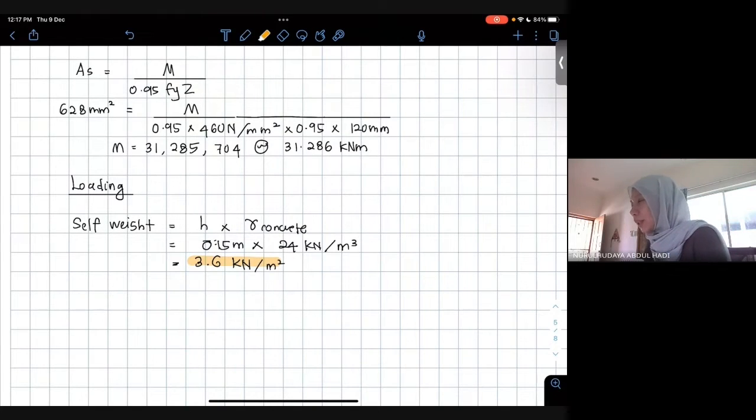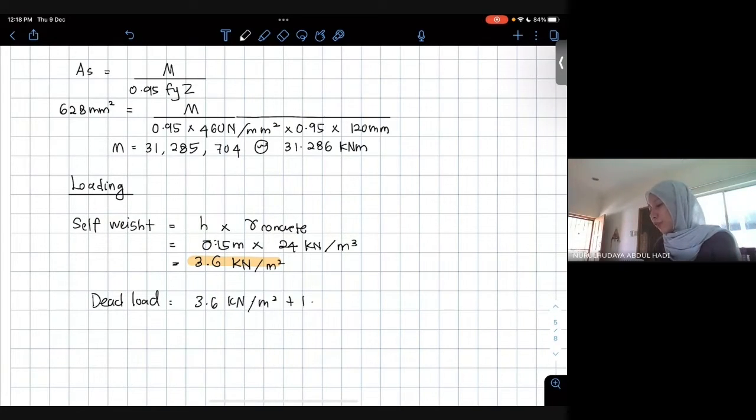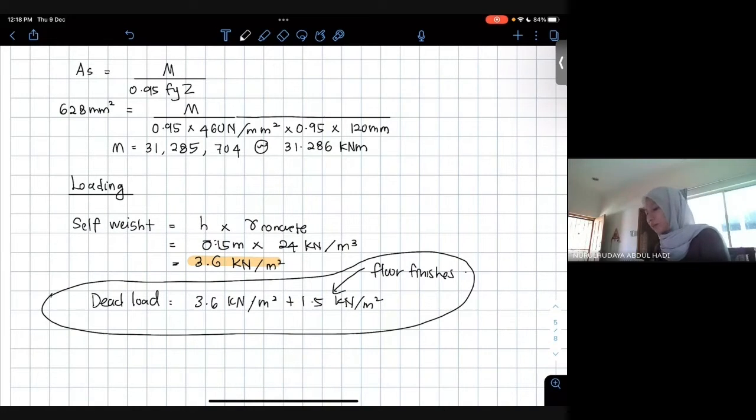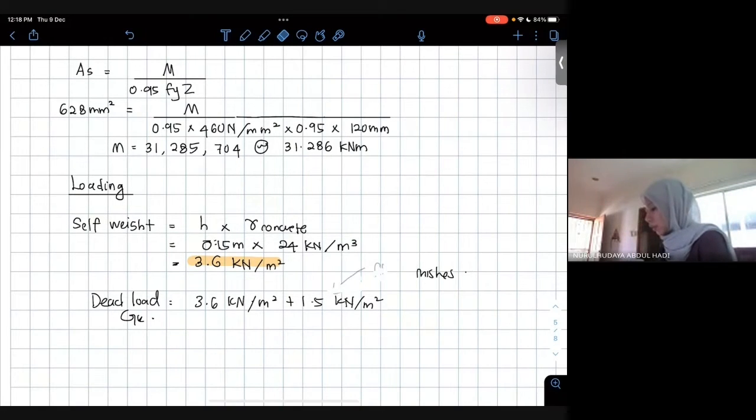If the question gives it, it can also give the floor finishes. Maybe it can give a value, saying floor finishes equal to 1.5 kilonewton per meter square. So when you calculate that load, this one don't look, don't do it. I wrote it just to let you know. You have to add that 1.5 if it is given in the question. This is the floor finishes. If not, don't do it. That load is Gk, the total, including floor finishes. But if there is none, like this one, no need. Okay, that is the only value for our dead load.